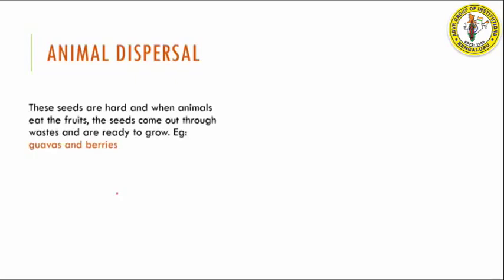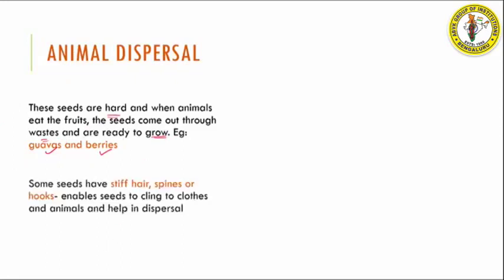Similarly, these seeds are generally hard, and when animals eat such fruits, the seeds don't get digested. They come out through the waste, and once they come out through the waste, they start growing into new plants. Examples for this are guavas and berries, where animal dispersal is seen. On the other hand, some seeds also have stiff hair or spines or hook-like structures which help them to cling on to our clothes or to animal fur, and by this they get carried to different places.